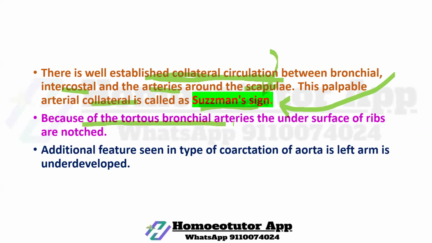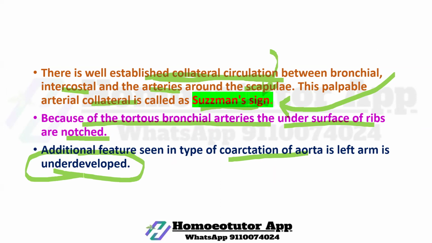Because of the tortuous bronchial arteries, the undersurface of ribs is notched. Notching of ribs is also found in this case. An additional feature seen in obstruction of aorta is that the left arm is underdeveloped. The left arm is underdeveloped in which heart condition? Obstruction of aorta. And the heart condition, ASD, associated with a skeletal condition is called Holt-Oram syndrome.